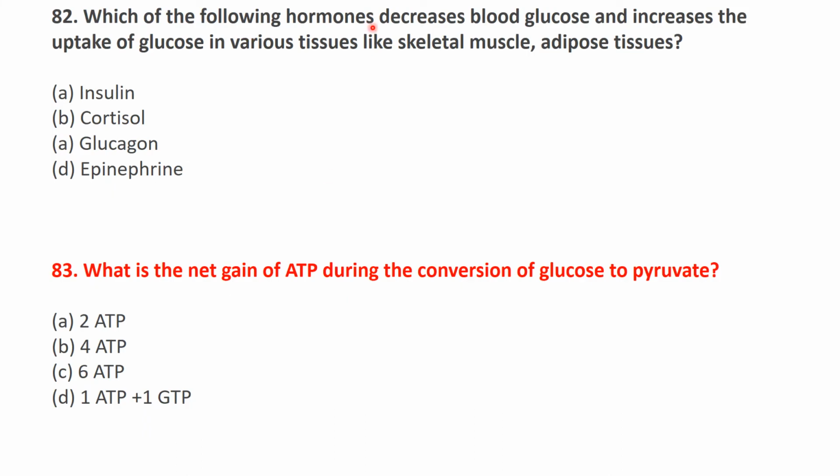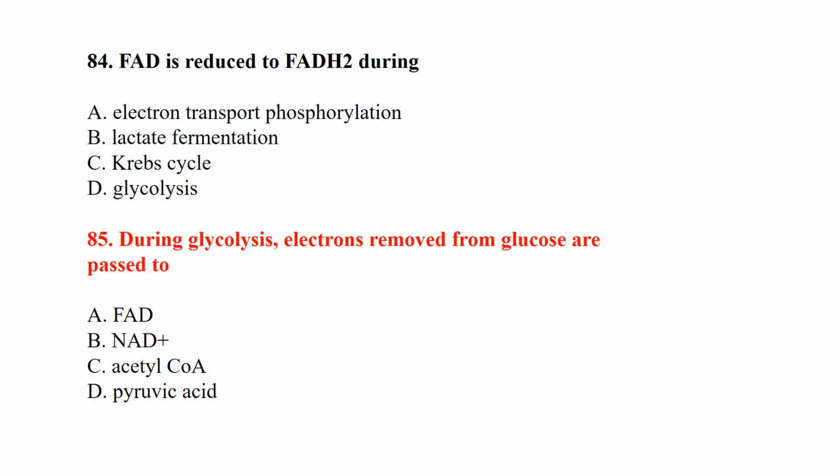Which of the following hormones decreases blood glucose and increases the uptake of glucose in various tissues like skeletal muscle and adipose tissue? Insulin is mainly responsible for this action. What is the net gain of ATP during conversion of glucose to pyruvate? So it is 2 ATP. At the end of glycolysis, 2 ATPs are made. FAD is reduced to FADH2 during the Krebs cycle. During glycolysis, electrons removed from glucose are passed to NAD+.